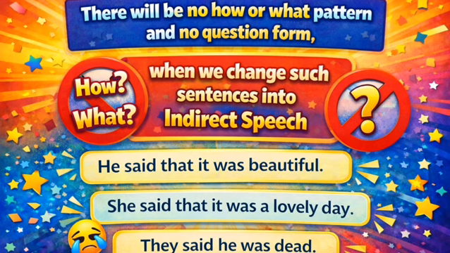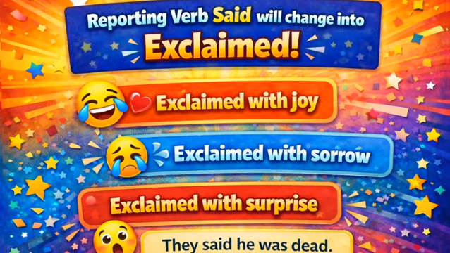Here is a very important rule for you to keep in mind. In such exclamatory sentences, when we change them into indirect speech, there will be no exclamation mark. The exclamation mark will be removed. There will be no question form. We will not speak in question form, we will speak in an exclaiming tone. And there will be no what or how pattern. So how to change them? Let me explain one by one. We will convert emotion into a normal sentence form.